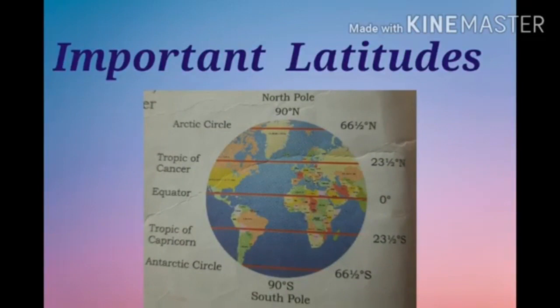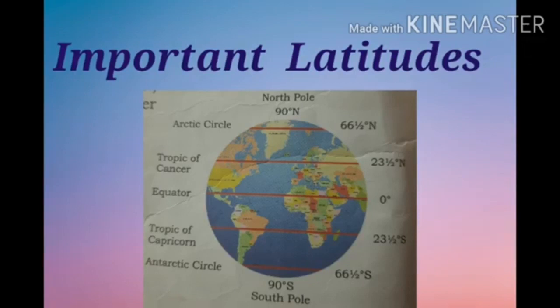They have been given names also. The important latitudes are the Tropic of Cancer at 23.5 degree north, the Tropic of Capricorn at 23.5 degree south, the Arctic Circle at 66.5 degree north, the Antarctic Circle at 66.5 degree south.